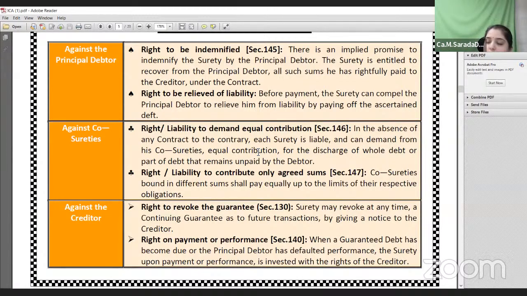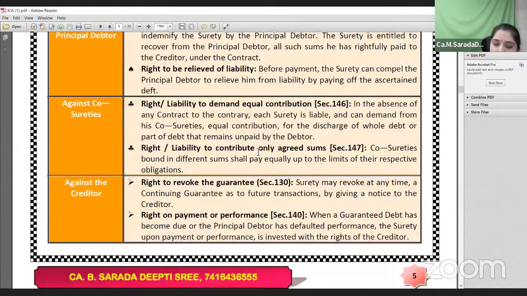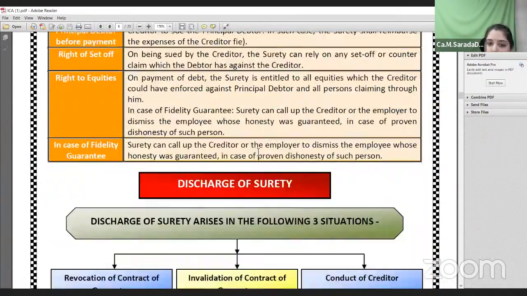Against the co-sureties: if one surety makes the payment on behalf of all to the creditor, then he can claim the values from the other surety holders according to their agreement. And against the creditor: once the surety holder makes the payment, he can take the security which is kept with the creditor for the amount given, and he will enter into the shoes of the creditor. So these are the rights of the surety holder.